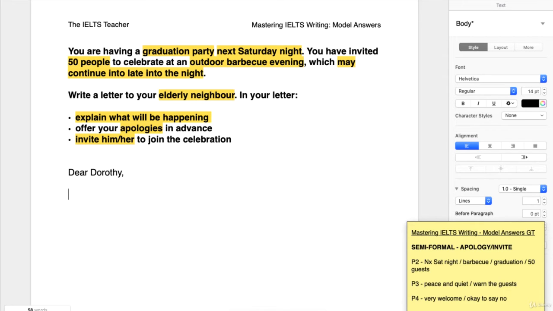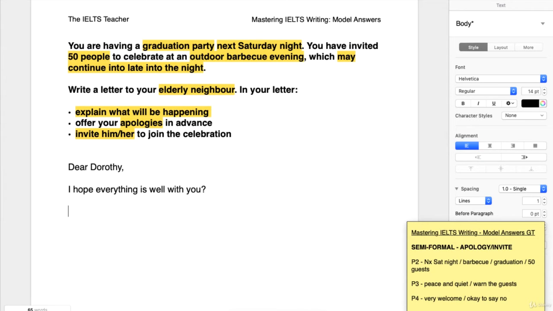And as I said, I want to just go with a very simple opening sentence, checking up on her. I hope everything is well with you? Remember, we want that question mark at the end there. It's open-ended. It invites a response. It's polite. It's semi-formal. It's neighbourly. So we can just leave that there and then jump into the first main paragraph explaining what will be happening.